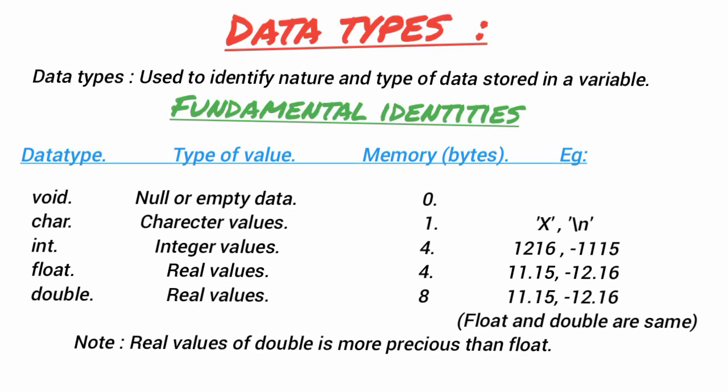Data types are used to identify the nature and type of data stored in a variable. Fundamental data types: data type, types of values, memory bytes, and examples are given here.